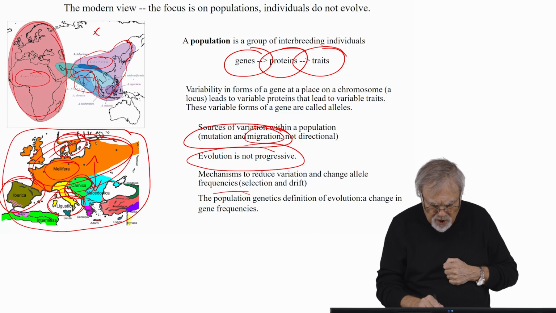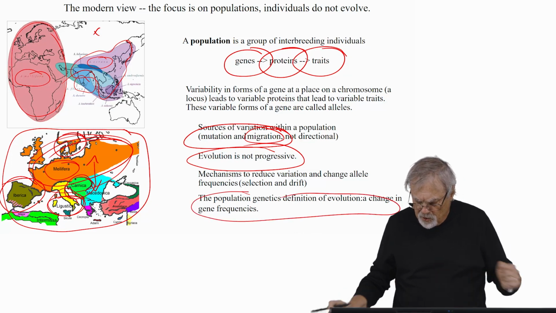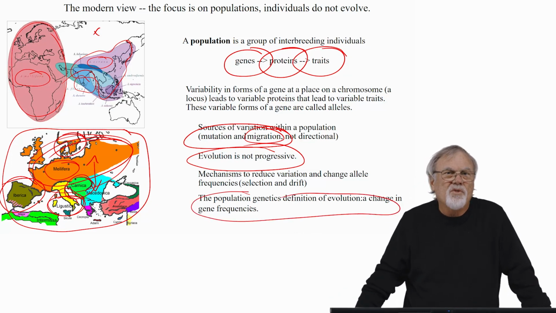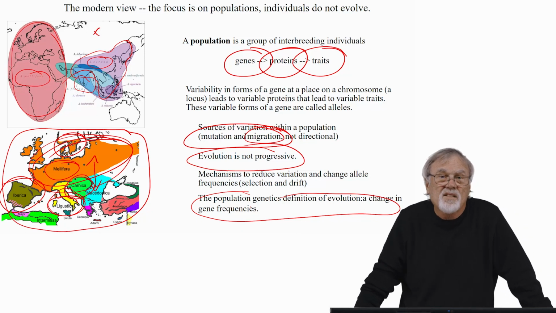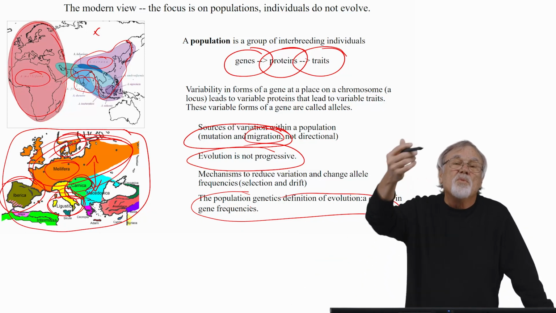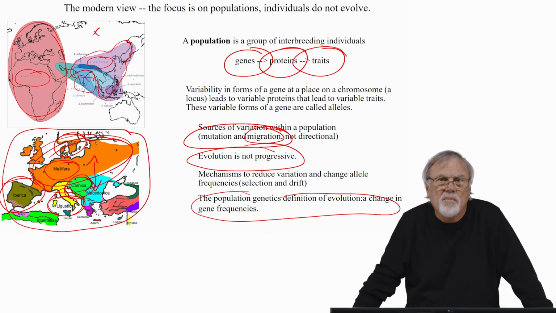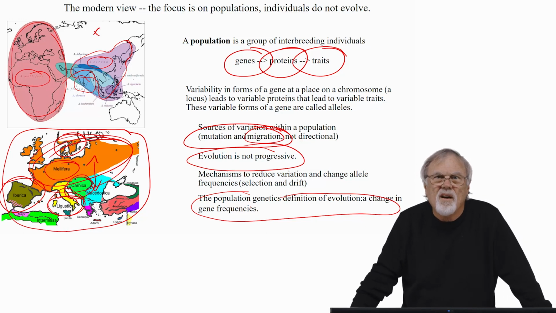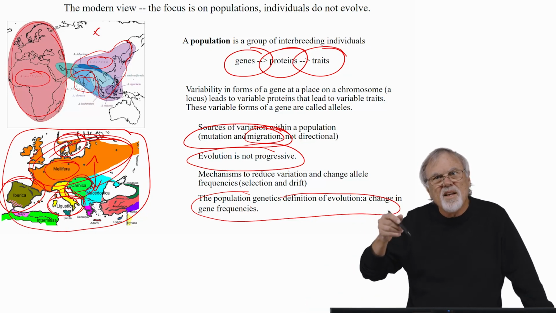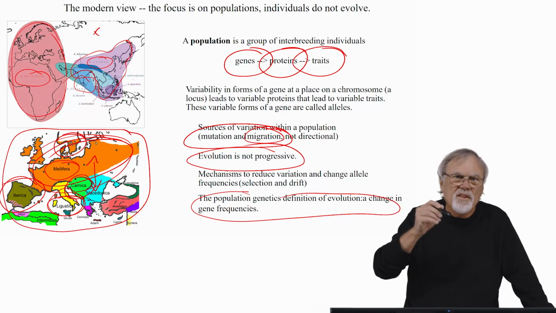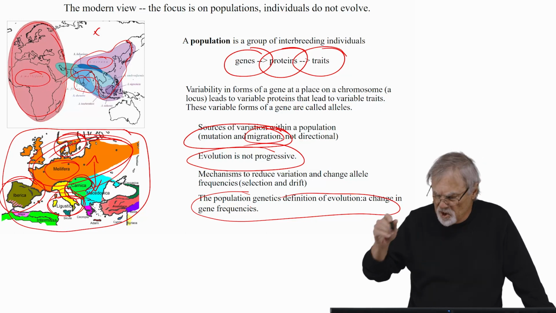The population genetics definition of evolution is a change in gene frequencies from one generation to the next. The organismal definition, like we were talking about before, is the change in the frequency of traits in a population. But those traits are determined by changes in the frequencies of alternative alleles at specific genes.